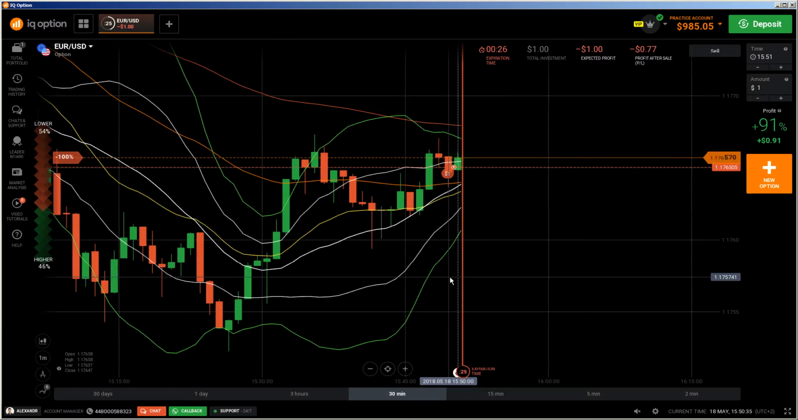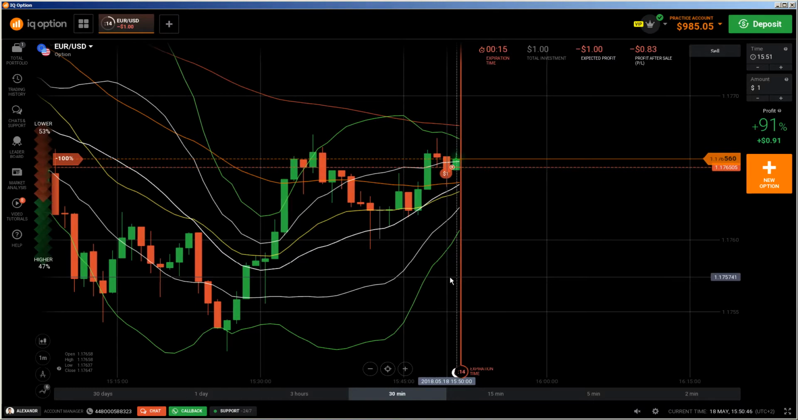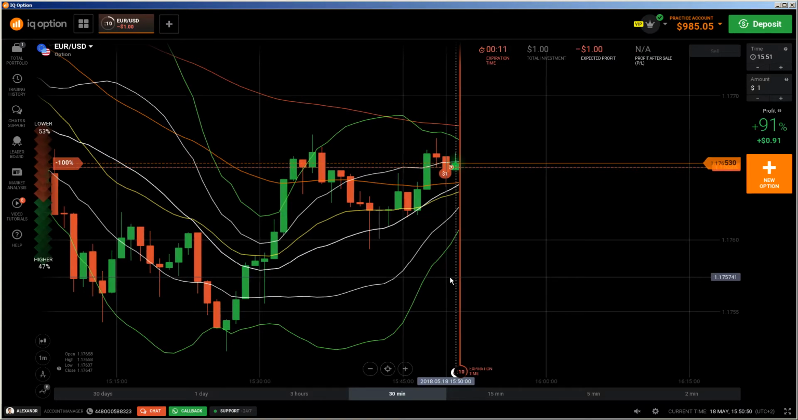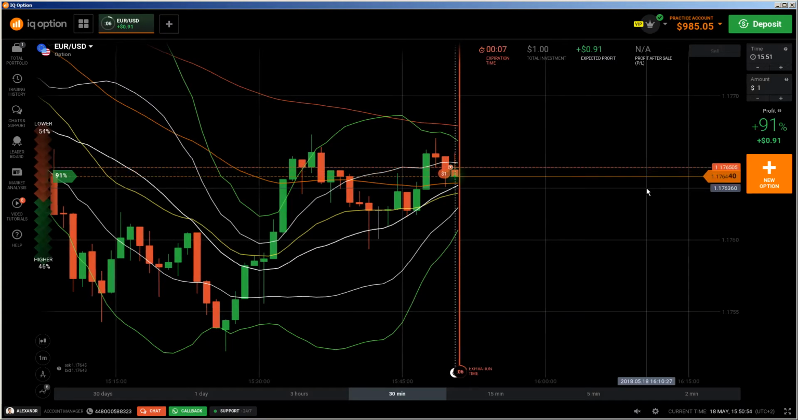But because the market is a little bit ranging, it will take till the last few seconds of the expiration time. So you see, the market is going up and down, up and down, but I'm sure that this will be in the money because this hammer here is showing me that price will go down. And you see, it's going down because I understood this from the candlestick analysis.